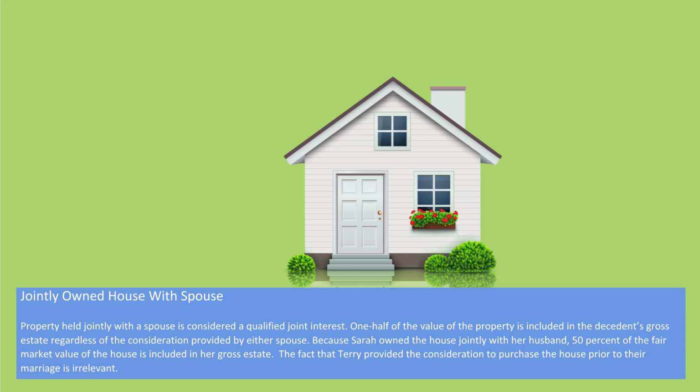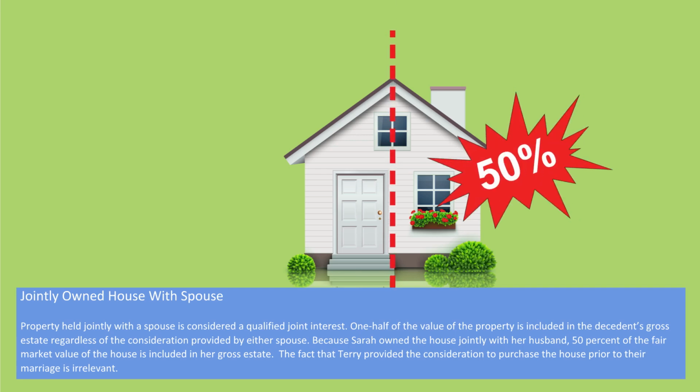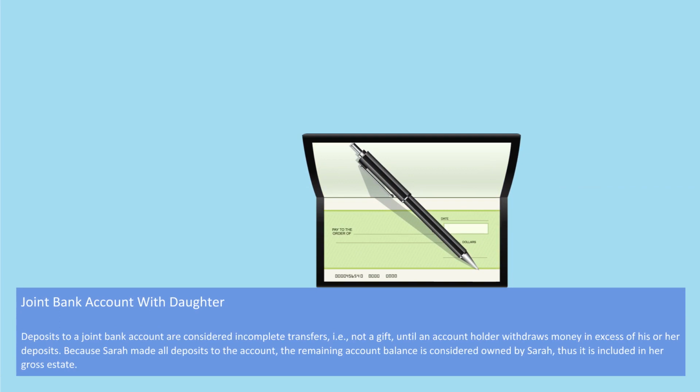Remember, in this particular case, for her estate, we're going to include half of the fair market value at date of death. So 50% of the value is going to be included. Property held jointly with a spouse is considered qualified joint interest. 1/2 of the value of the property is included in the decedent's gross estate, regardless of the consideration provided by either spouse. Because Sarah owned the house jointly with her husband, 50% of the fair market value of the house is included in her gross estate. The fact that Terry provided all of the purchase price does not matter. It is irrelevant.